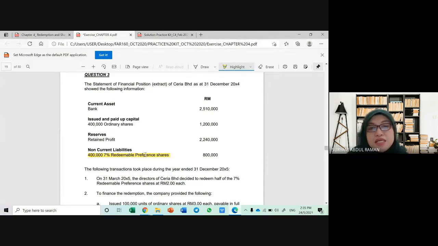This type of shares requires the company to redeem, that is, to pay back the amount paid by the investor, so there is an obligation of the company that indicates this is a liability. Even though the form is called a share, the substance is not equity. It is a liability to the company, similar to debenture, so redeemable preference shares and debenture are in the same category, that is non-current liability.